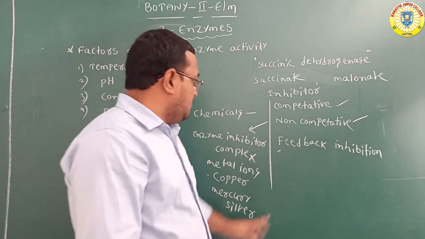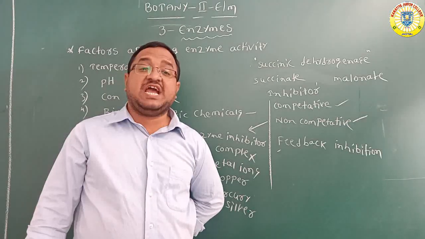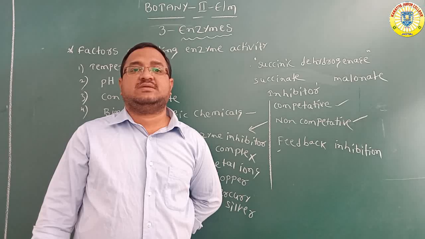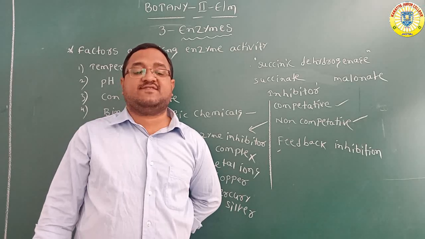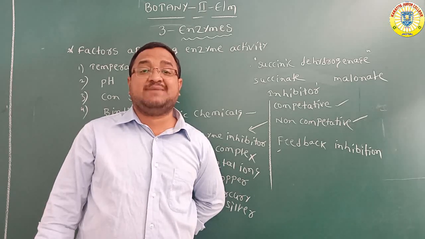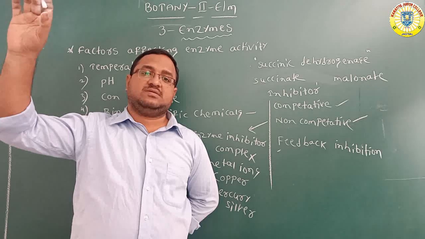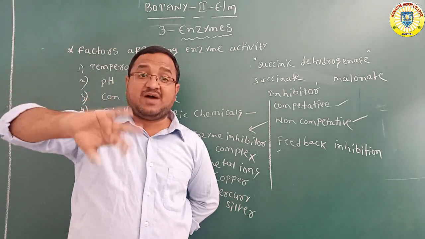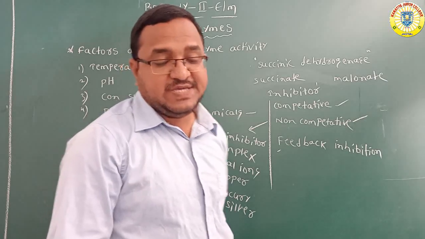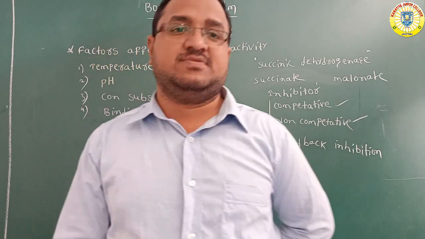Next, what is feedback inhibition? The end product of a chain of enzyme catalytic reactions inhibits the enzyme of the first reaction. So here the end product can inhibit the enzyme of the first reaction as a part of homeostatic control of metabolism.